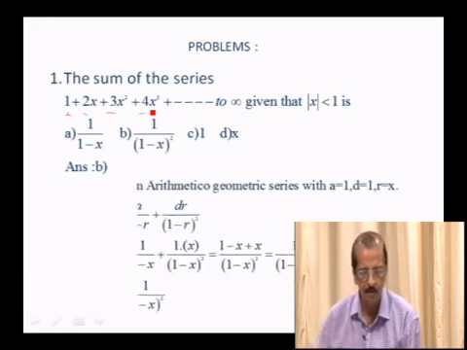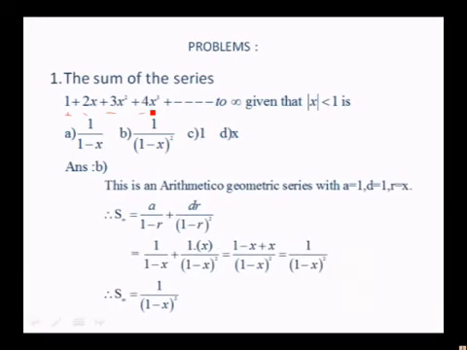So S infinity formula is a over 1 minus r plus dr over 1 minus r whole square. You know that r is x here. So 1 over 1 minus x, and a is 1. So 1 over 1 minus x, plus 1 into x over 1 minus x whole square. dr over 1 minus r whole square means 1 into x over 1 minus x whole square. So if you simplify that, you get 1 over 1 minus x whole square. So S infinity is 1 over 1 minus x whole square. So answer is option B.